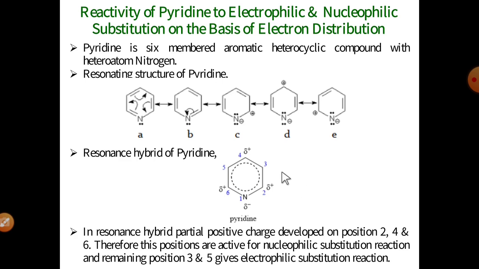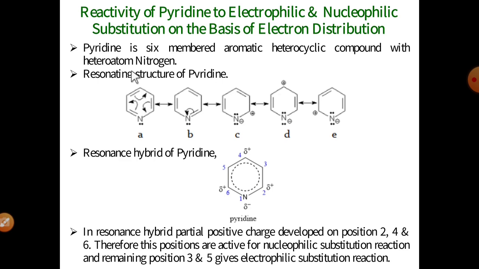Similar to pyrrole, furan and thiophene, in the case of pyridine, basically it is a derivative of benzene, means there is only one carbon replaced by the heteroatom nitrogen. Similar to benzene, pyridine also shows aromatic character. There are 6 pi electrons, means 3 pi bonds means 6 pi electrons. The electron pair of the nitrogen heteroatom does not participate in the delocalization. And these 6 pi electrons are free to attack the electrophile.